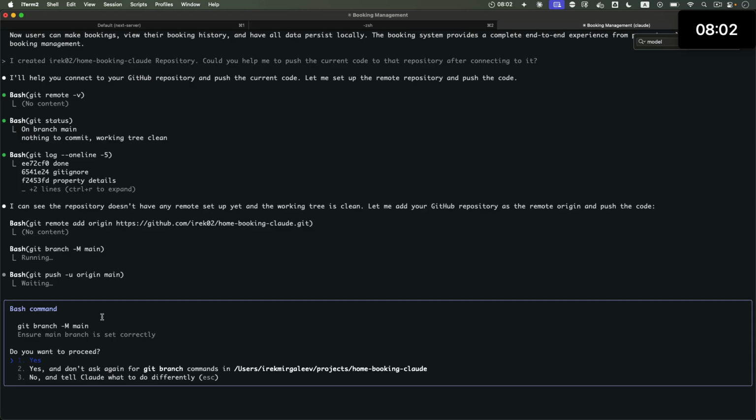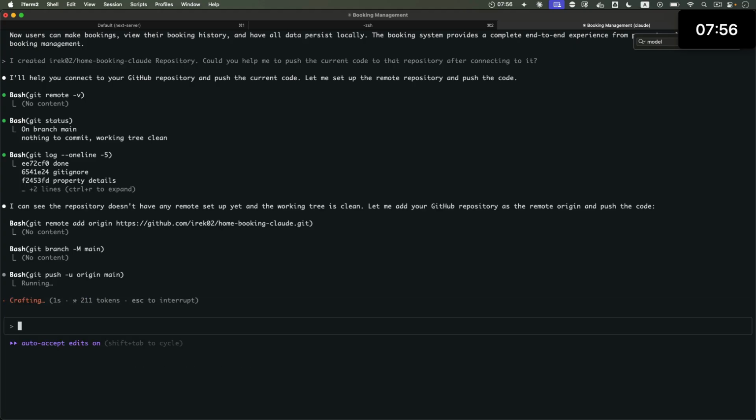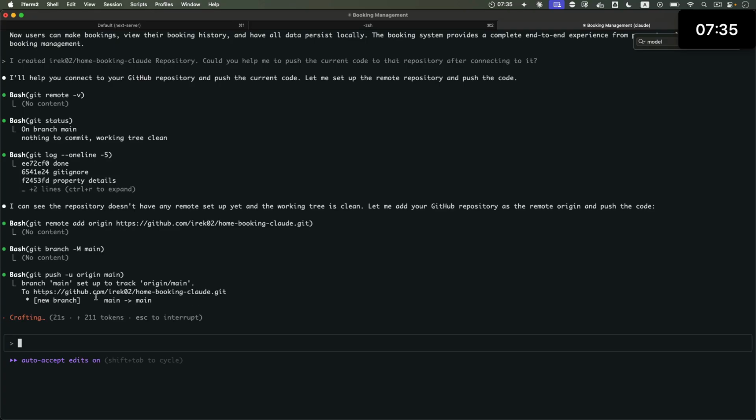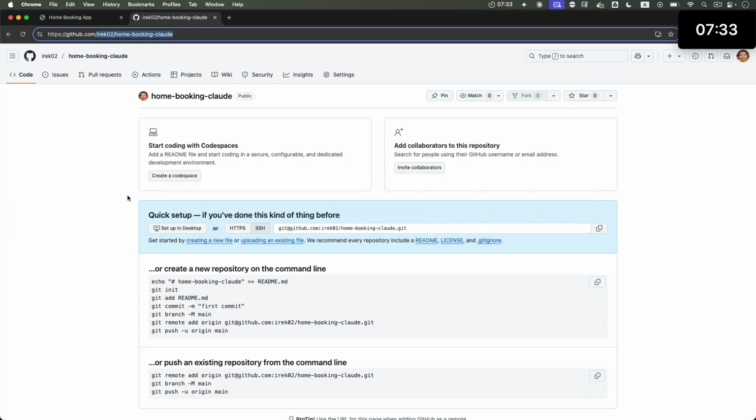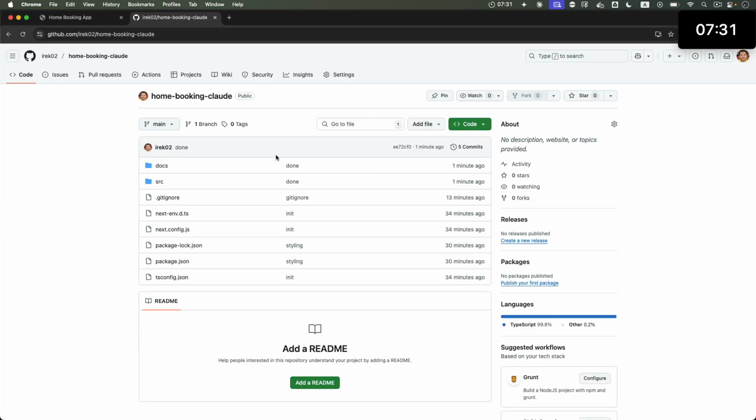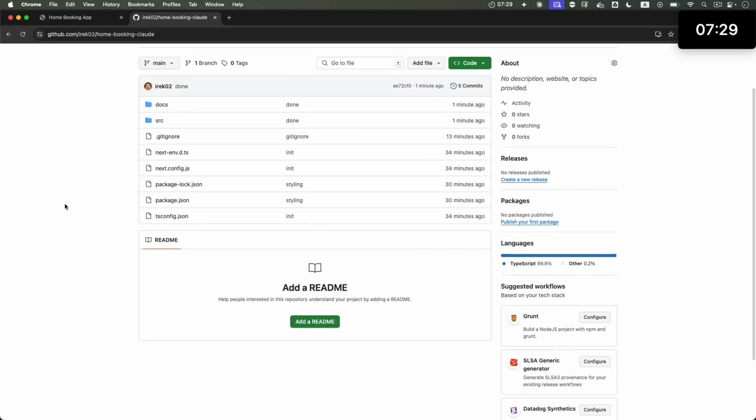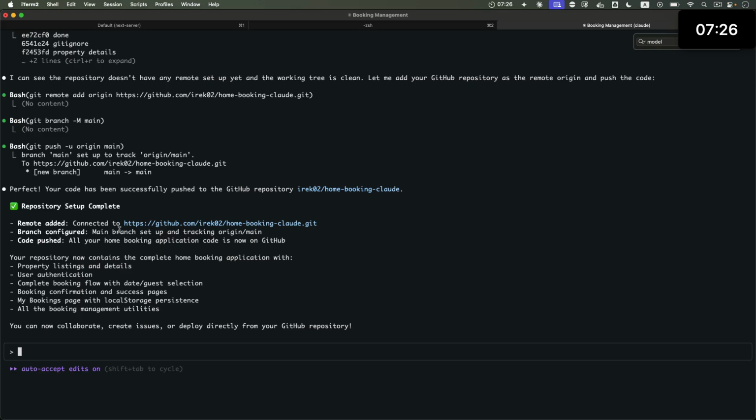And then main branch, yes. And then it wants to push, yes, please push it up. I'm not sure what's taking so long to execute git push. This shouldn't be taking that long. But it looks like it did something, so let's refresh this page. Okay, there you go. Here is the project info.